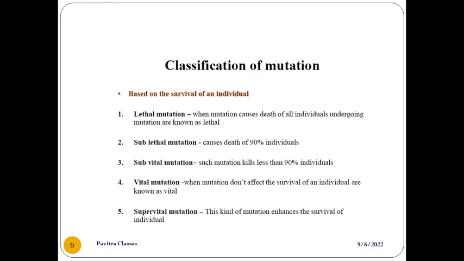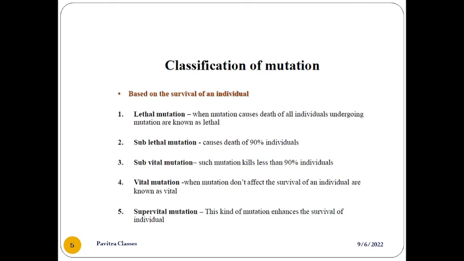Next, coming to the classification of mutation. Many classifications are there, and it is very important to know on what basis each classification is made. The first classification is based on the survival of an individual. In that, there are 5 classifications: lethal mutation, sublethal mutation, subvital mutation, vital mutation, supervital mutation.